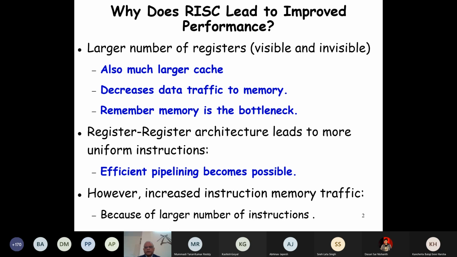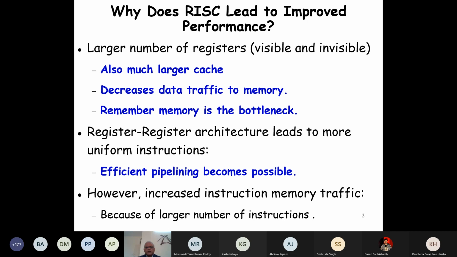It is very meaningful to have hundreds of visible registers, maybe 32 is a good number, and thousands of invisible registers. The role of the invisible registers will be clear as we proceed in this course, and also in the next level course.